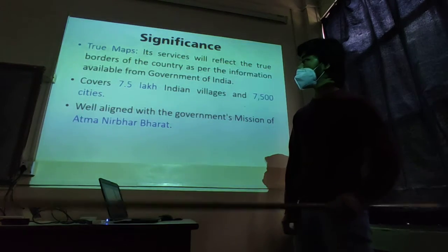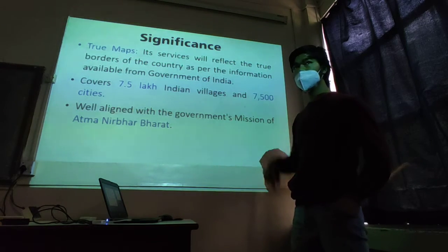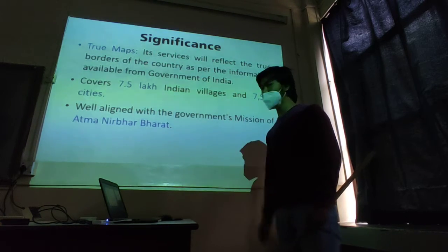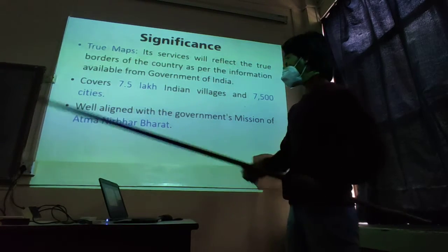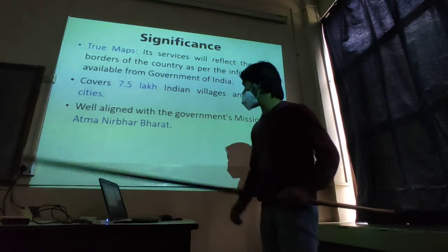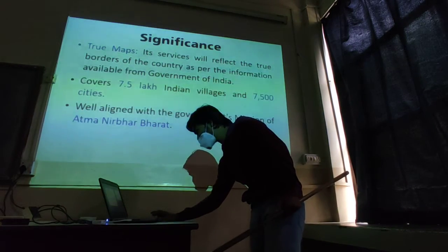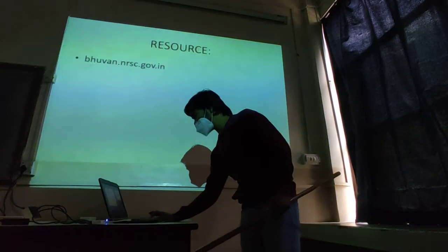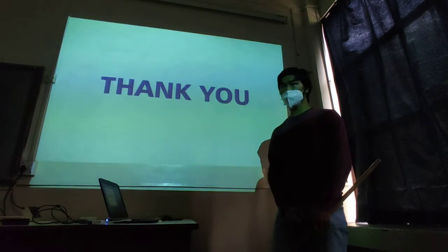The significance of Bhuvan is quite important because they provide the true map, as I've shown you, the 2D administrative map where you can see the true borders. In Google, several countries have different boundaries. But in Bhuvan, you can see the true boundaries of India, and it also covers 7.5 lakh Indian villages and 7,500 cities. So it's quite large. And also, the most important thing is it's Atmanirbhar. The resources that I collected are from the Bhuvan site only. Yeah, thank you.